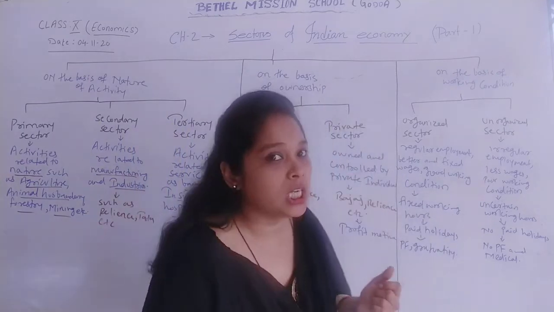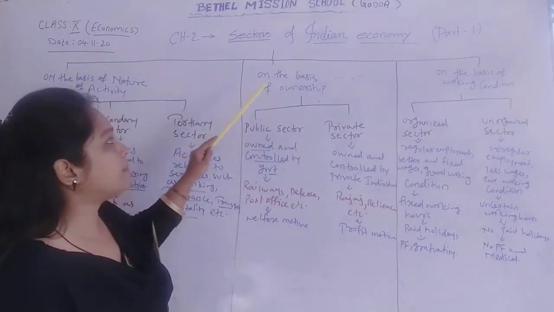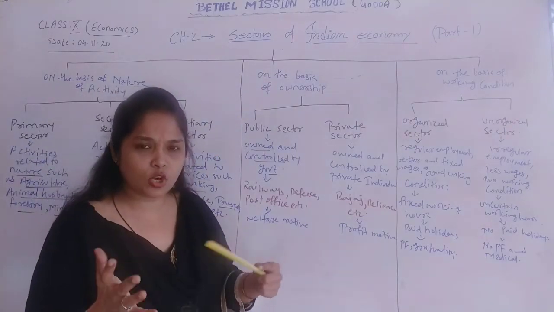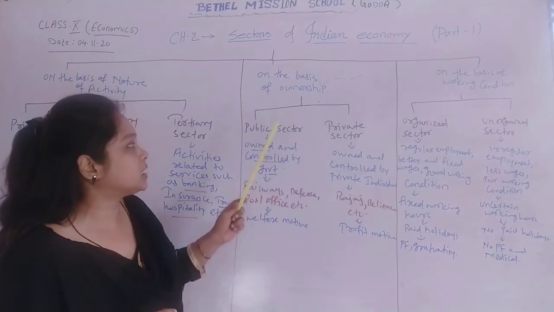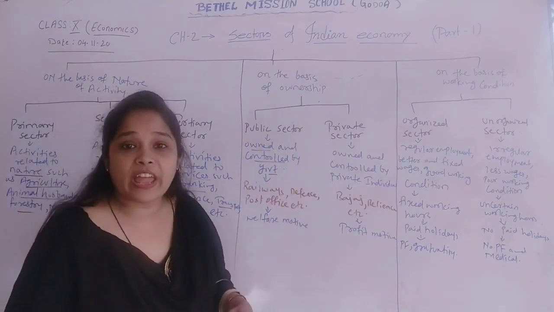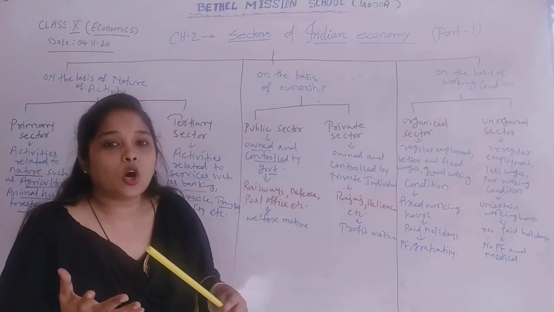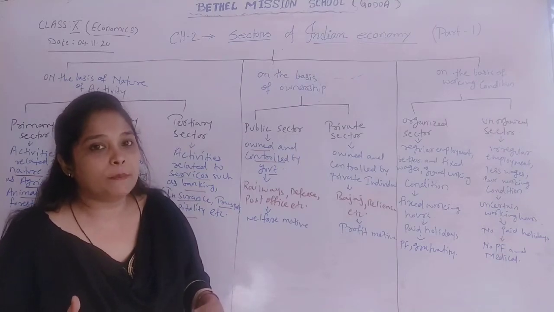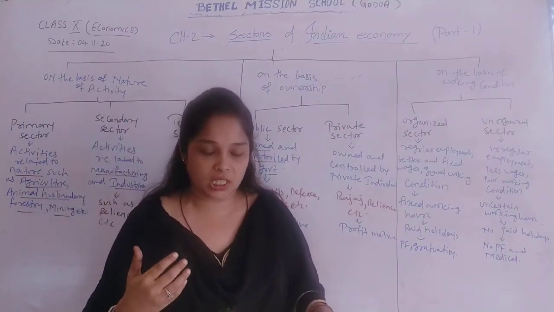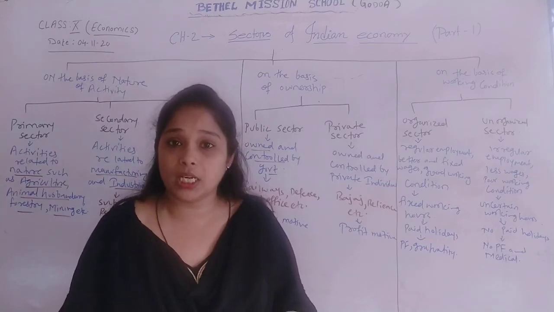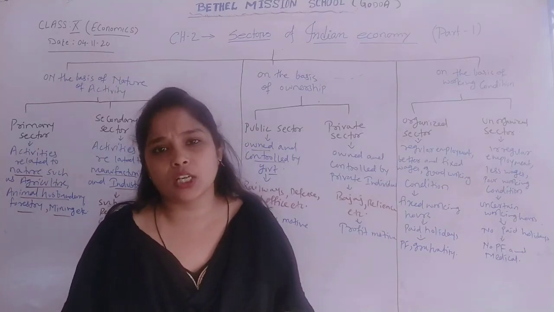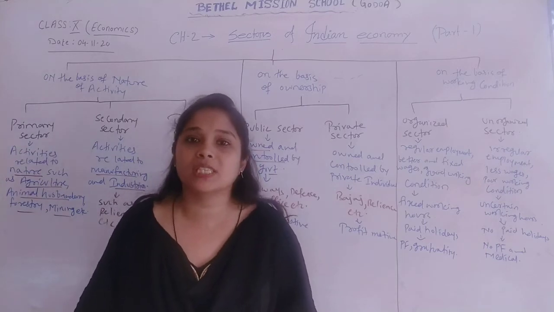Now moving further, the second classification is on the basis of ownership. On the basis of ownership, we have two sectors, that is the public sector and the private sector. When we talk about ownership, we have socialism, capitalism, and also a mixed economy.